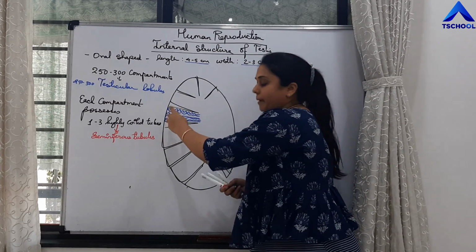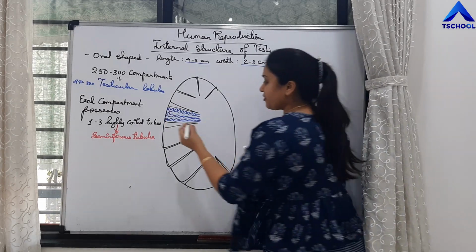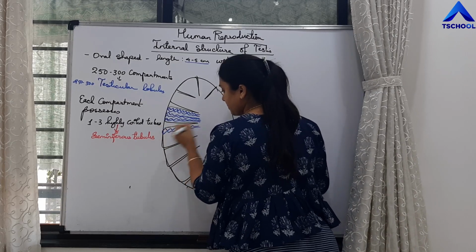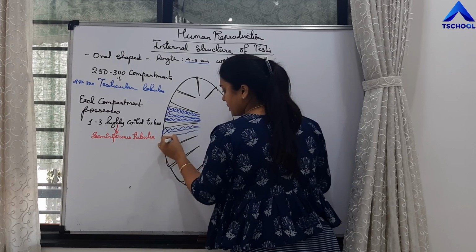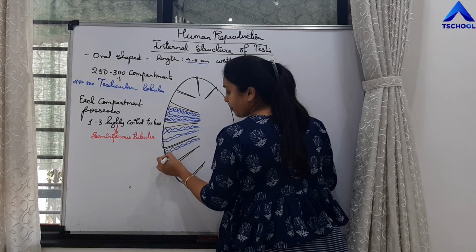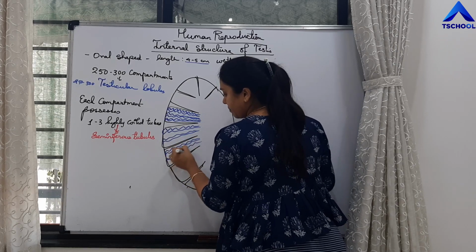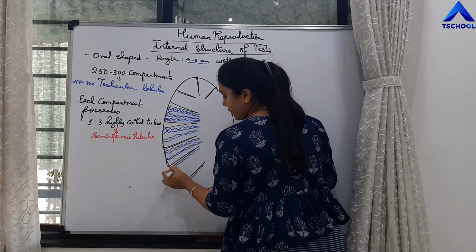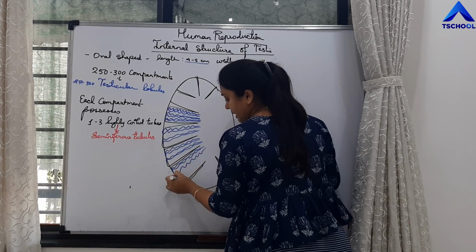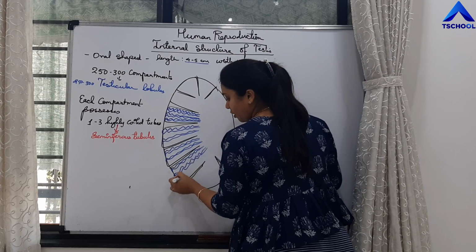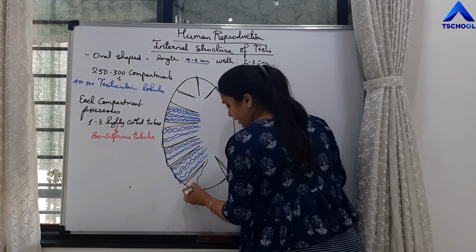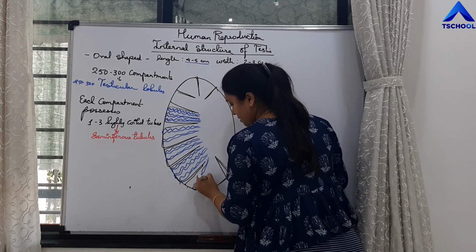Say this is one compartment, it possesses 3 seminiferous tubules. This is another compartment, it also possesses seminiferous tubules, right? All the compartments possess a minimum of 1 and a maximum of 3 highly coiled tubes, and these tubes are called seminiferous tubules, right? So let me draw it so that you can get it.